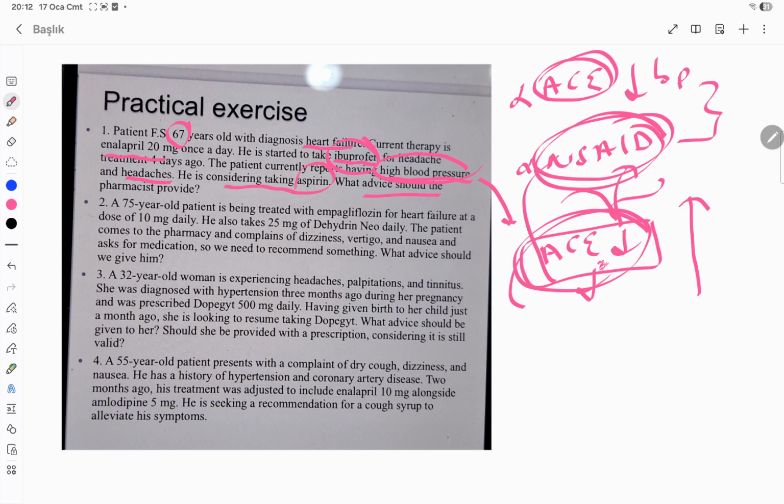Okay, so he's considering taking aspirin. No, he's not going to take aspirin. Non-steroidal plus aspirin, we don't want that. Also, aspirin is not needed right now. Just take paracetamol if you still have a headache.